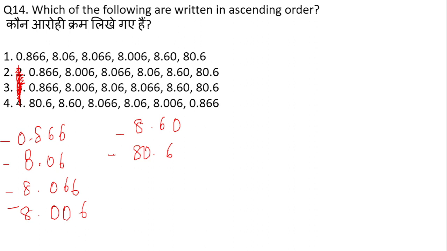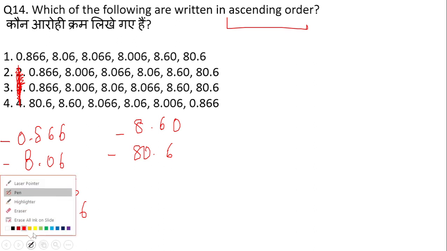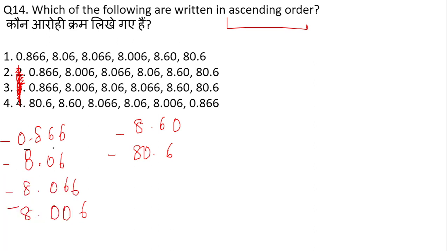What does ascending order mean? Ascending order means from the smaller to the larger number. So here, which is the smallest? You can clearly see 0.8 is the smallest among all of the given decimal numbers. So 0.866 will be the first one. What is left now? 8.06, 8.066, and 8.006.